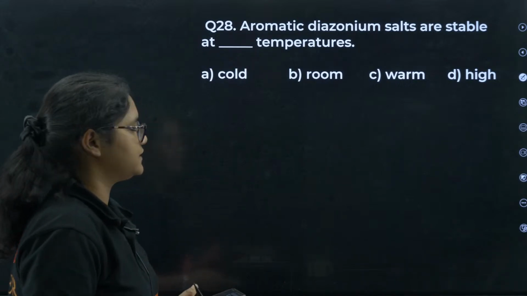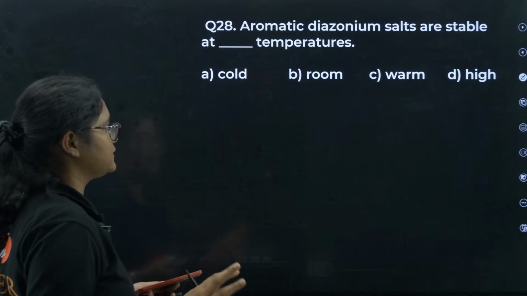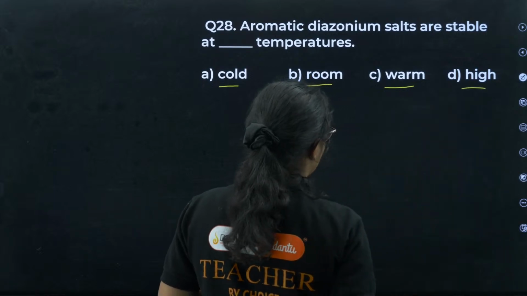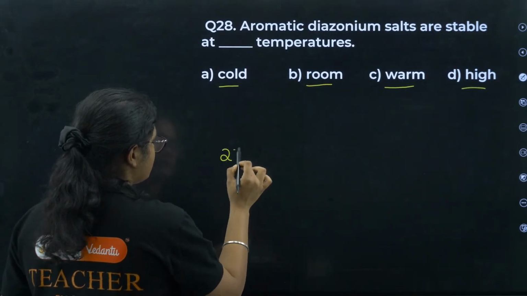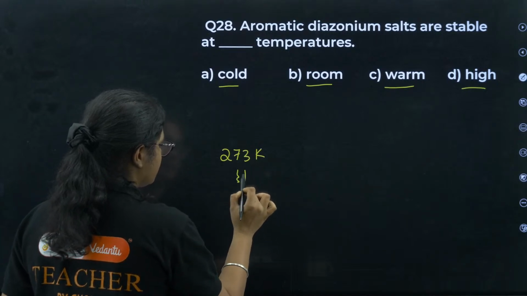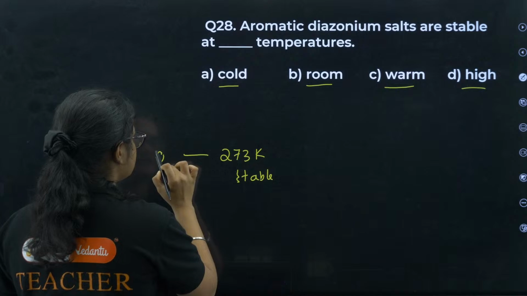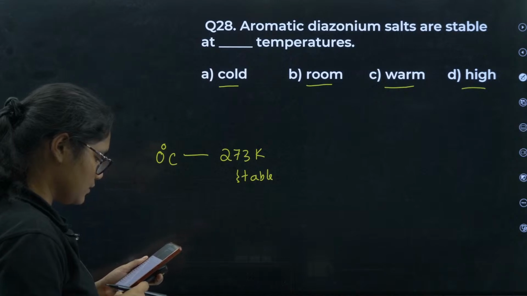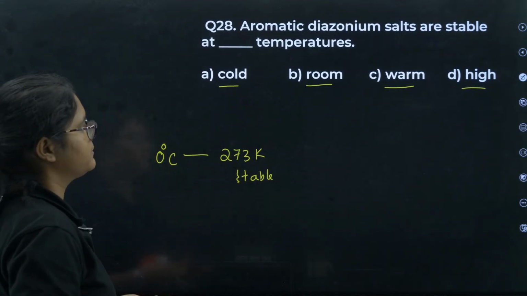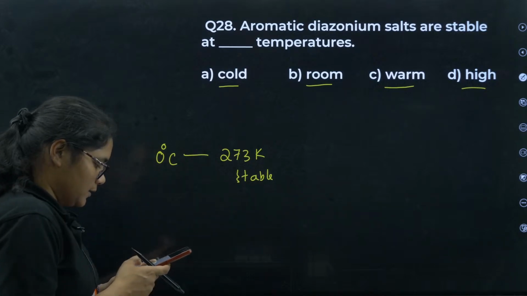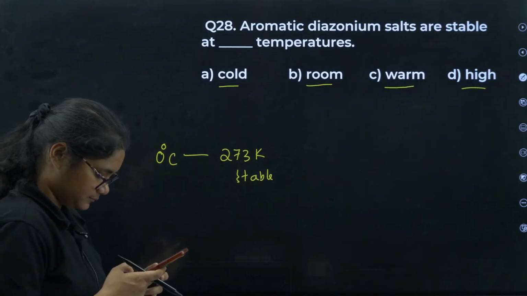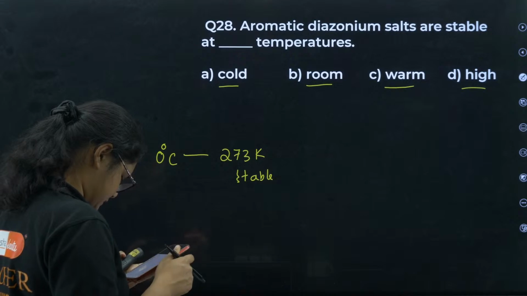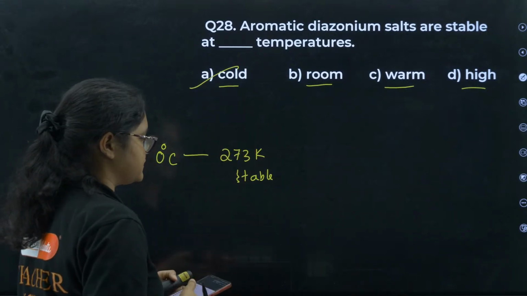Aromatic diazonium salts are stable at dash temperature. So you have to tell at which temperature it is stable: cold temperature, room temperature, warm temperature or high temperature. So you should know it is stable at 273 Kelvin. And 273 Kelvin means 0 degree Celsius. So which type of temperature is it? Yes, what will be the answer in this question? Yes, Pradeep has given the correct answer. It is cold temperature. Option number A is the correct answer here.